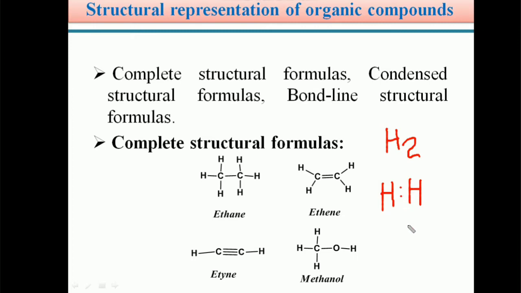If you take methane, the simple organic molecule, its molecular formula we know very well, CH4. In the methane molecule, carbon has sp3 hybridization, so around the carbon there are 4 sp3 hybrid orbitals.